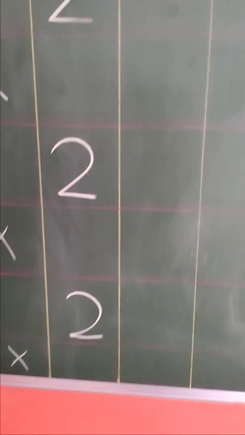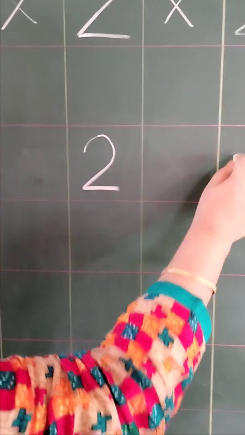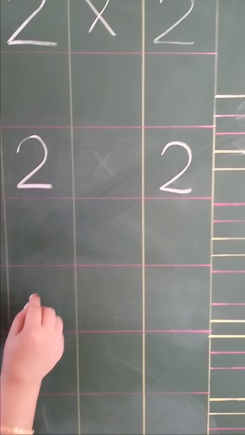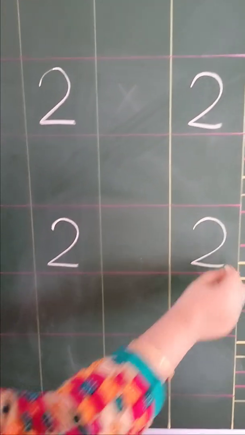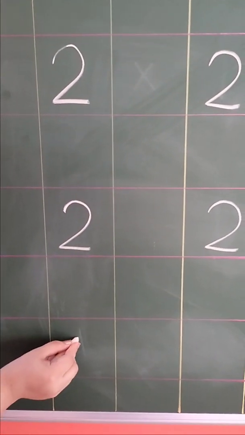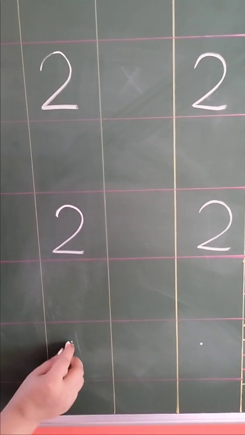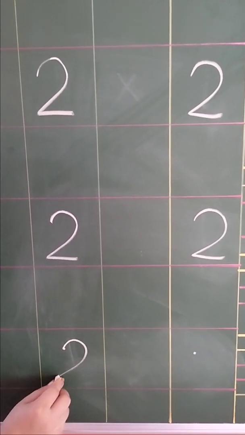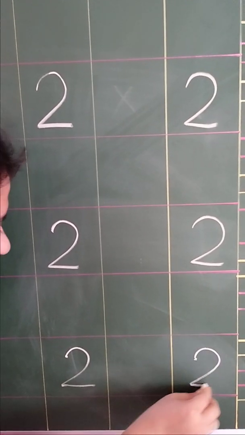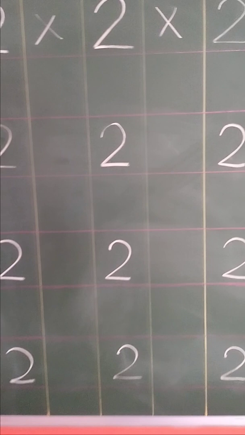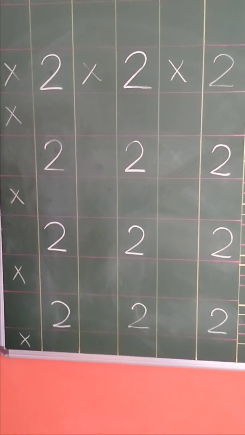2. Now in the same way, these lines are also to be filled. 2. 2. Now for the parents, I will request them to place dots like this, so that the children can understand from where they have to begin, like this. 2. From here. From this dot. 2. So this is the format, how children have to write in their exercise book.